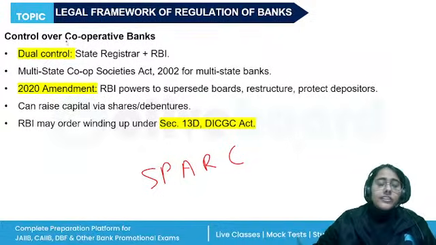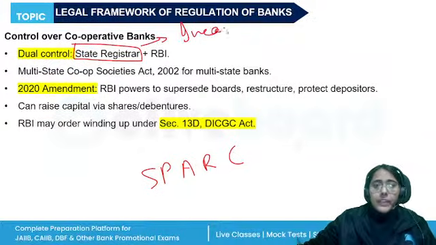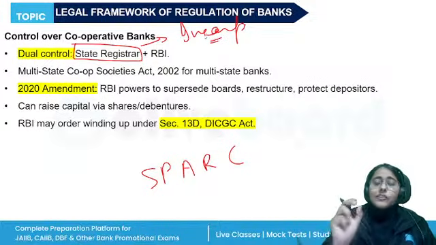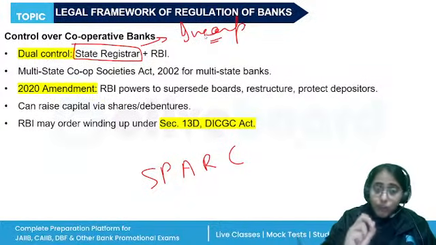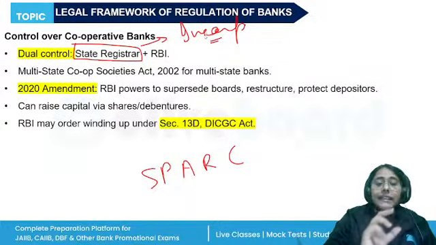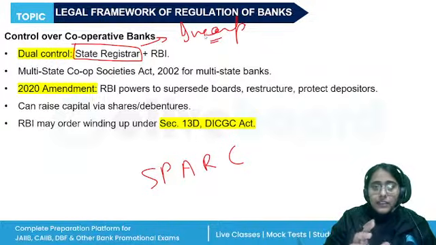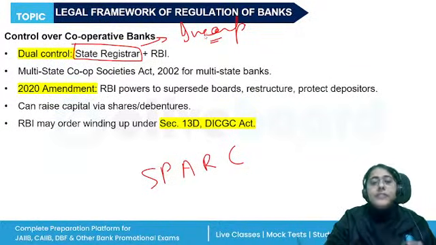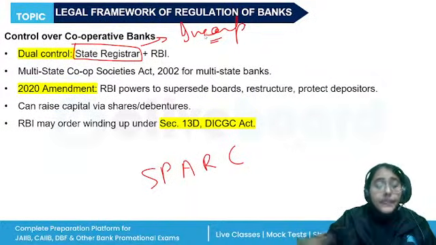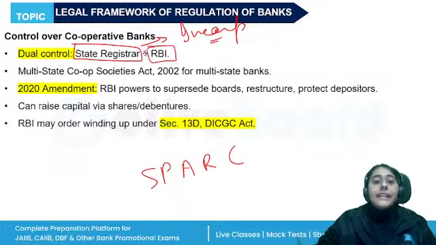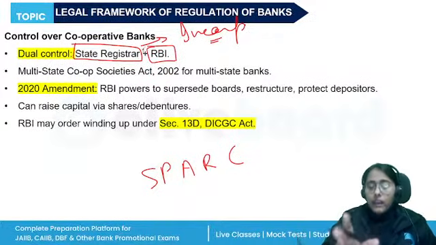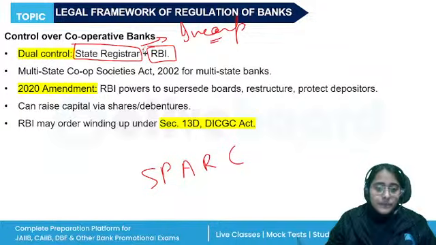The state registrar, who is to make sure of the incorporation. So every cooperative society gets incorporated under the State Act or the Central Act, the Cooperative Societies Act. And RBI has the power over its regulation. When they are acting as a bank, RBI will issue them directions.